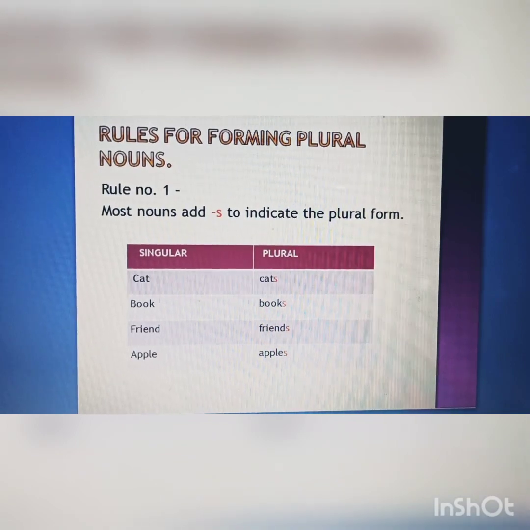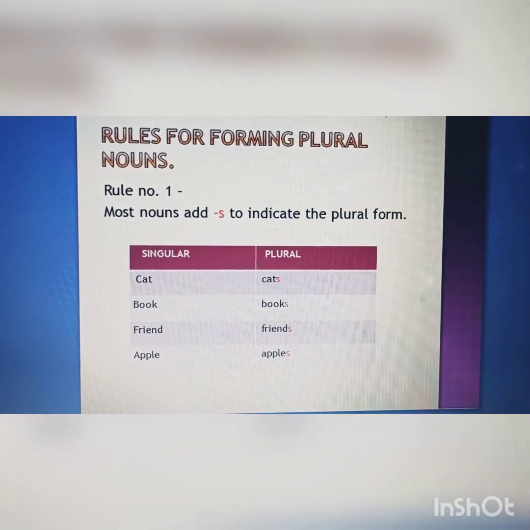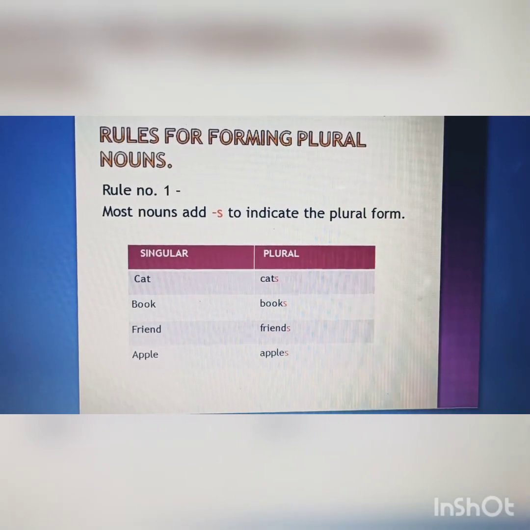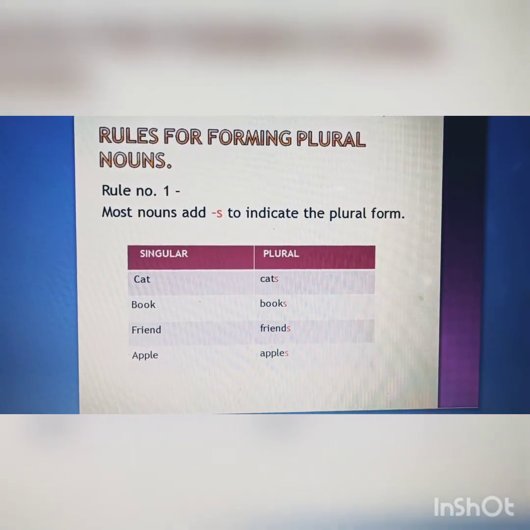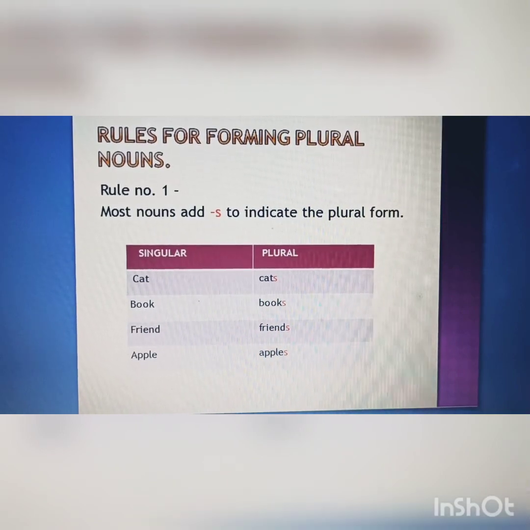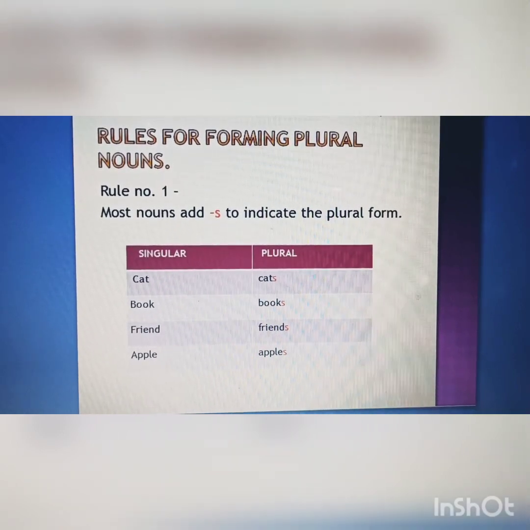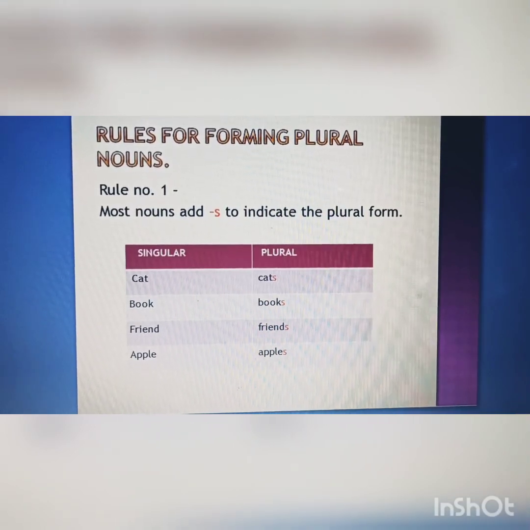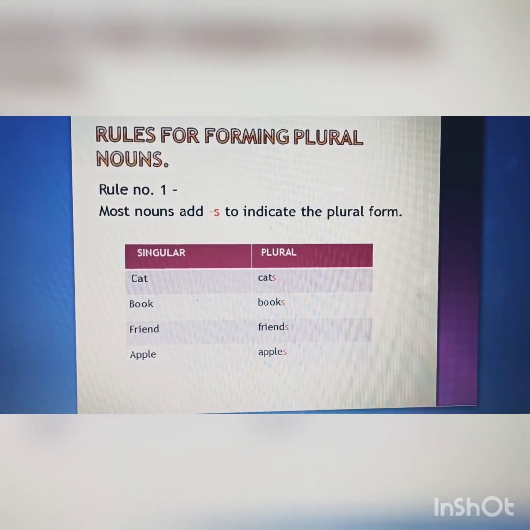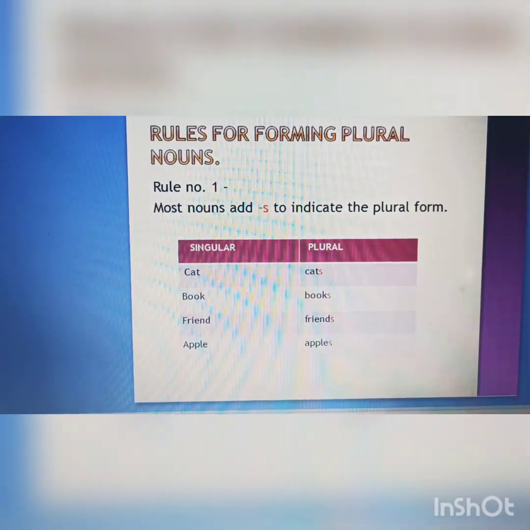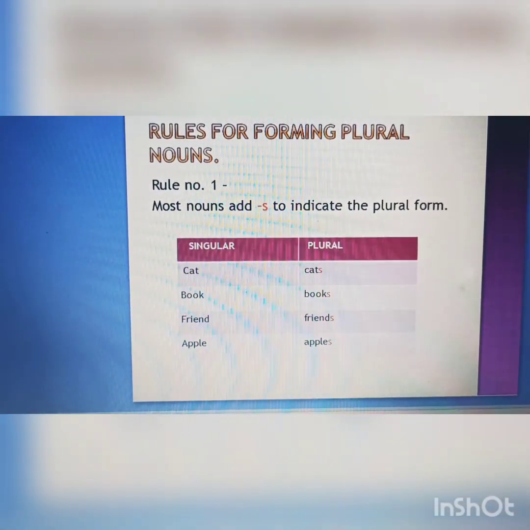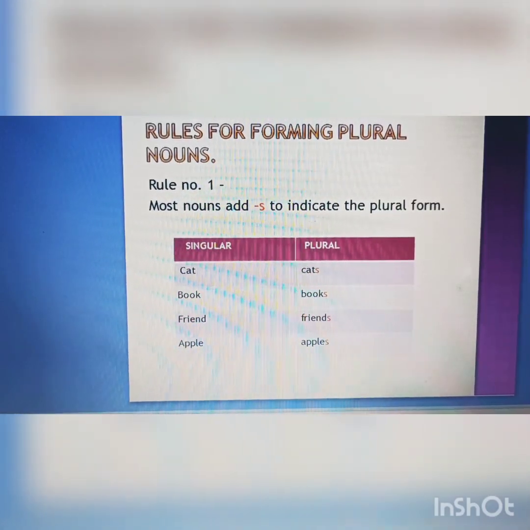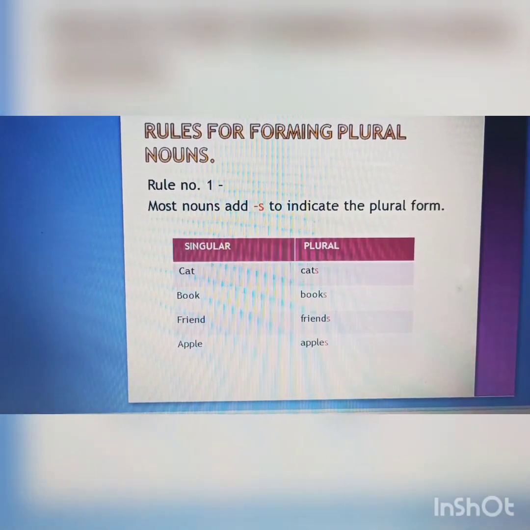Plural nouns can be formed in different ways. So there are certain rules which we have to follow in changing a singular noun into a plural noun. So let us first see rule number 1. Rule number 1 states that most nouns add s to indicate the plural form. For example, cat can be made into its plural form by adding s. So the plural of cat will be cats.